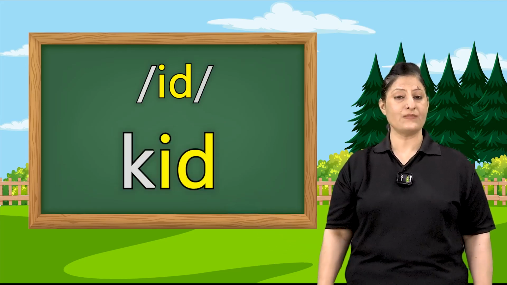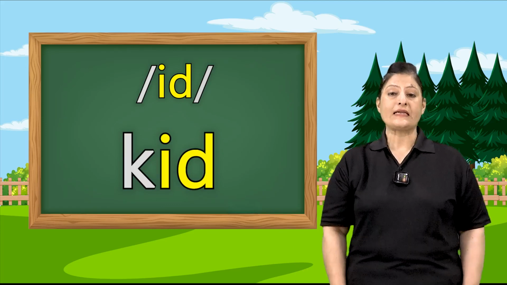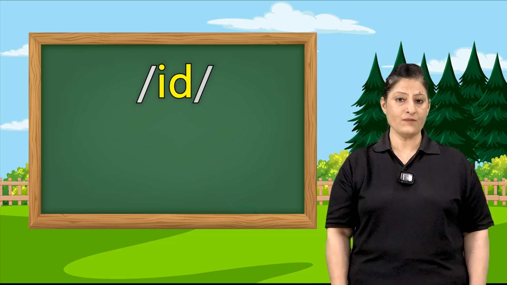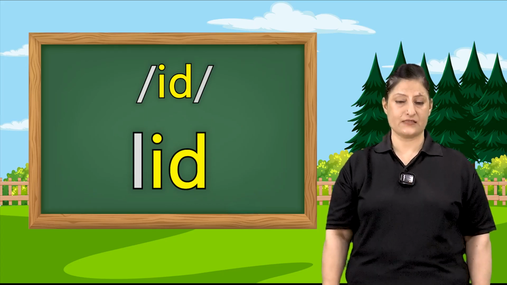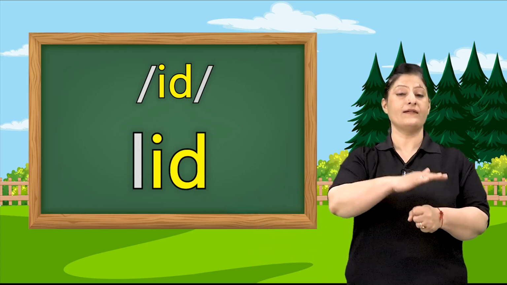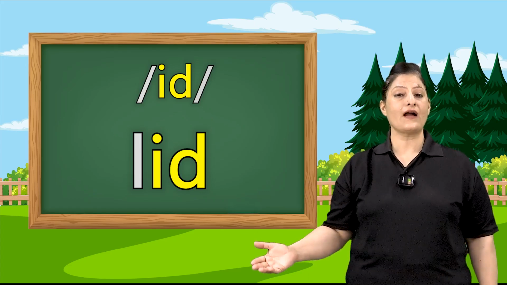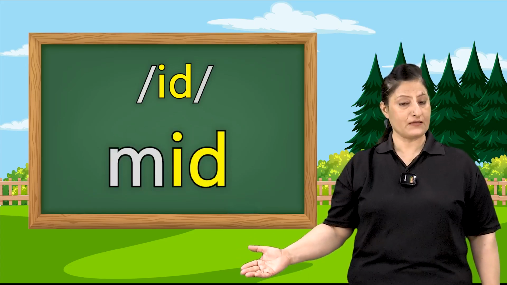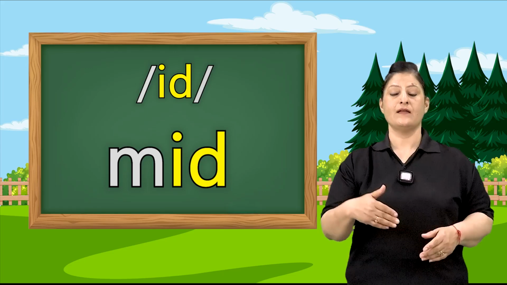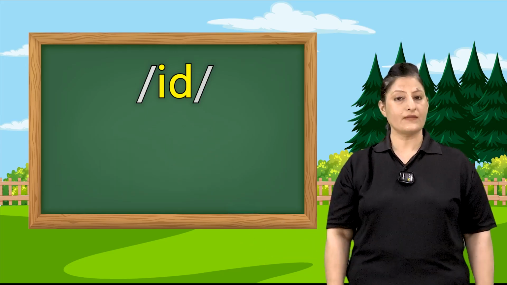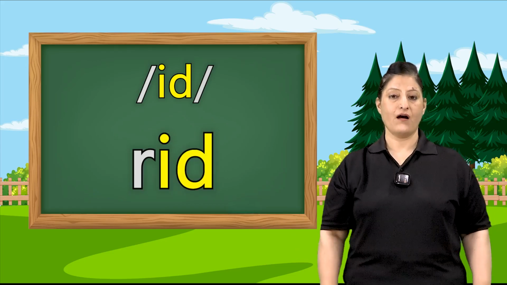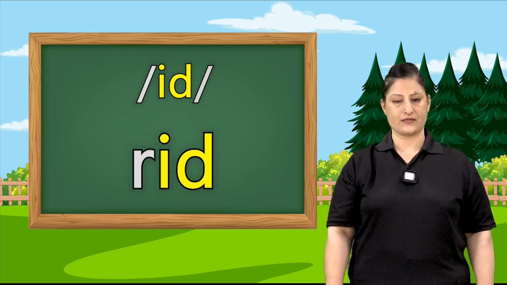Kid. Kid means a child. Then comes L-I-D says lid. Lid means dhakkan. Then comes mid. Mid means middle, in the center. M-I-D. Mid. Then comes rid. R-I-D. Rid.